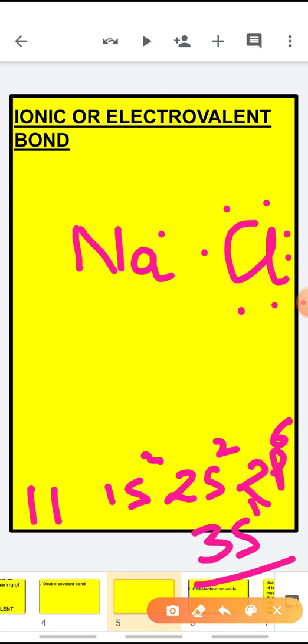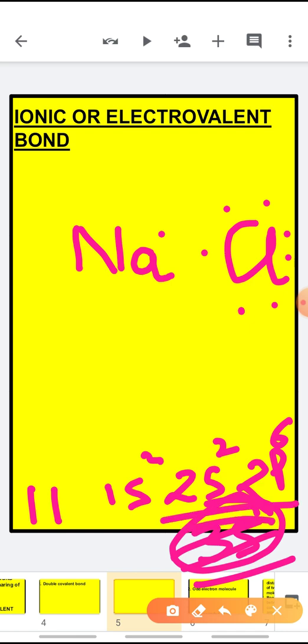Now if suppose sodium gives this 1 electron, then its outermost shell will be the second shell and the octet will also be completed. So what will happen? Sodium will give this 1 electron to chlorine and will attain the fully filled octet, and chlorine, after taking that 1 electron, will complete its octet.